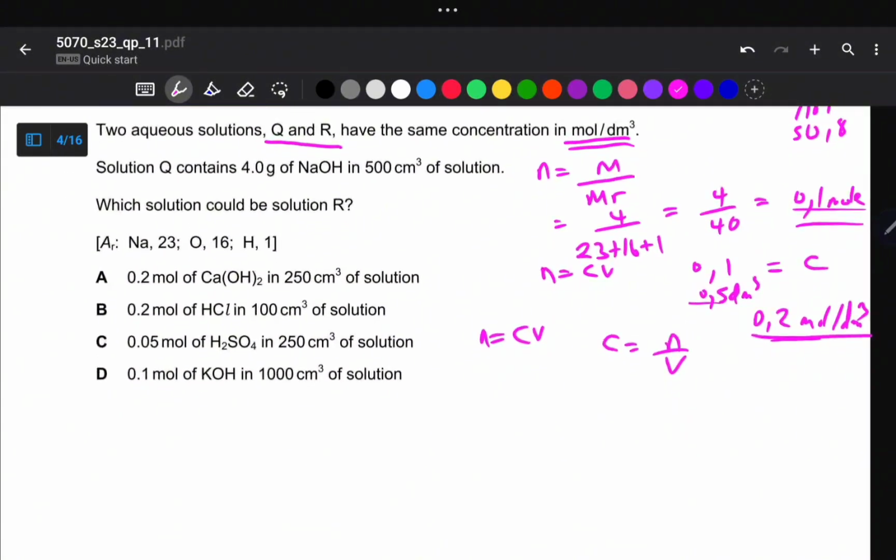I'm sure you are all aware of it from your general maths. So C is our concentration, and then N is 0.2 over 0.25.